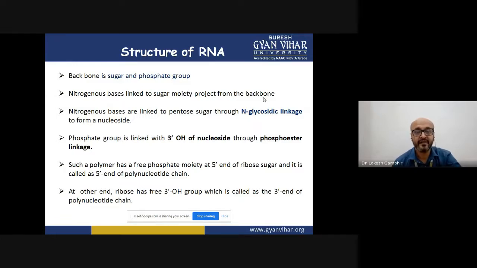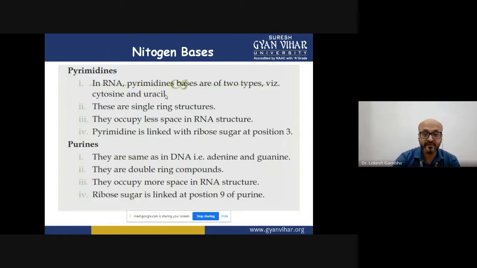Then apart from this, we have studied the complete structure, how it is formed, what the 3' OH group is, what the 5' phosphate group is, and how the backbone is formed. Now let's talk about a critical part, the nitrogenous bases. There are two types of nitrogenous bases, as in the case of DNA. What are those? Pyrimidines and purines.